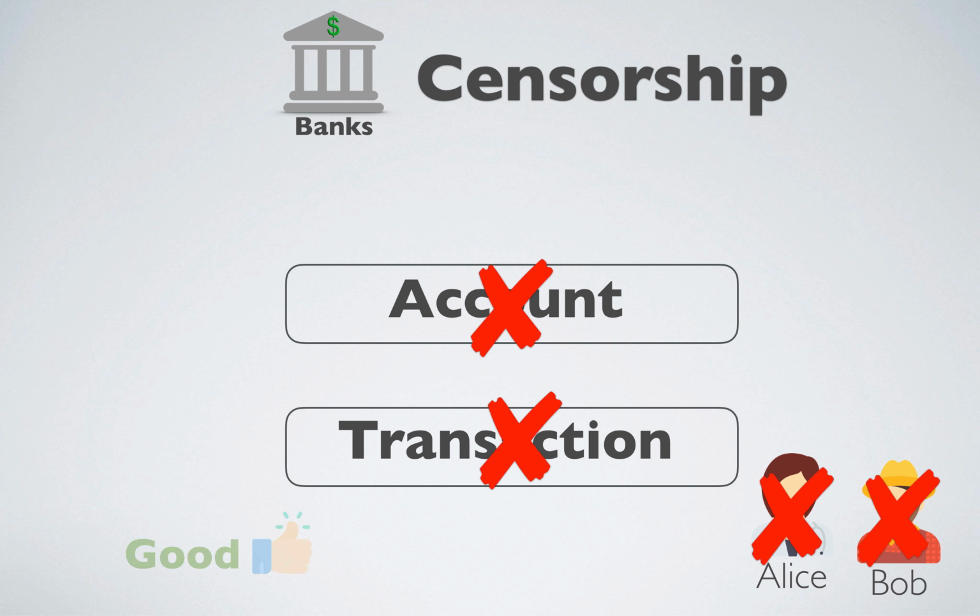Once again, some would argue that this is a benefit of the system in that it addresses criminal transactions, rogue nations, and other would-be actors. On the other side, it's argued that censorship is a slippery slope and gives too much power to banks and governments. Although important, this discussion is beyond the scope of these videos, and for now, I'm just going to concentrate on how the Bitcoin protocol works.